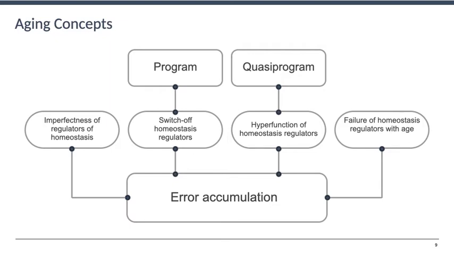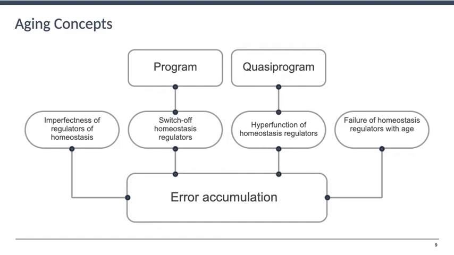The theory of biological imperfectness of regulators of homeostasis means that aging occurs as a result of the accumulation of metabolic errors, for which evolution has not provided effective mechanisms for their repair. This is the accumulation of crosslinks in long-lived proteins of the extracellular matrix. The concept of the quasi-program of aging, developed by Mikhail Blagosklonny, provides that the continuation of the program of development of cells and tissues after reaching reproductive maturity leads to hypertrophy and hyperfunction, causing disruption of homeostasis.